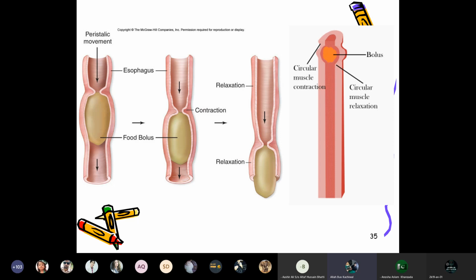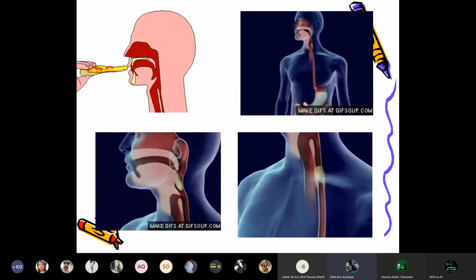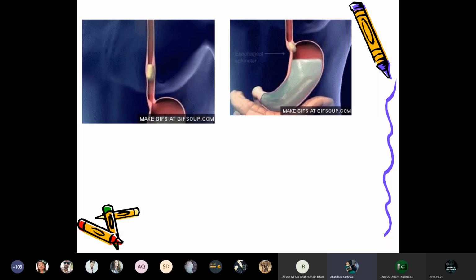Relaxation and contraction cause the movement of the bolus from the esophagus to the stomach. Human beings do not have a sphincter, therefore they pass the food down from the mouth to the esophagus by reflexes.